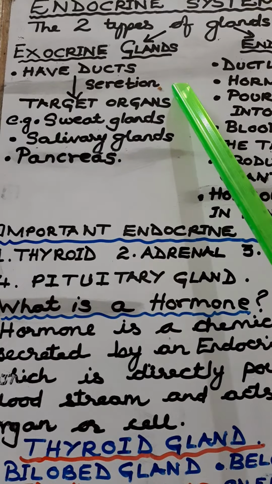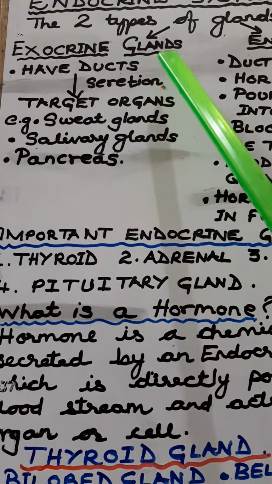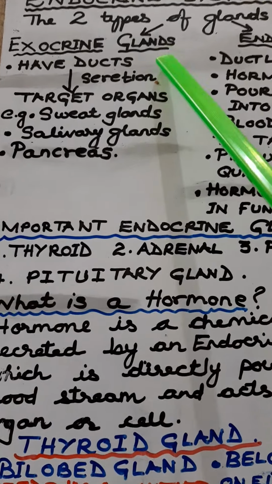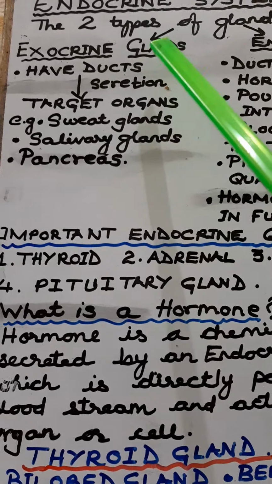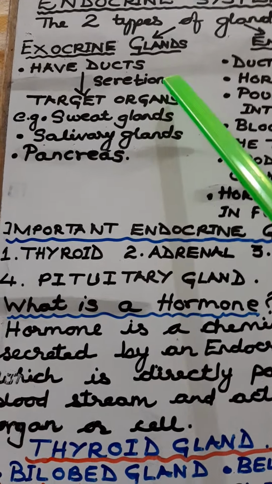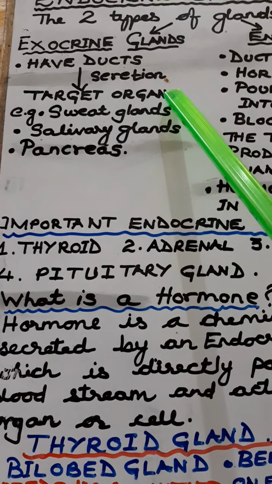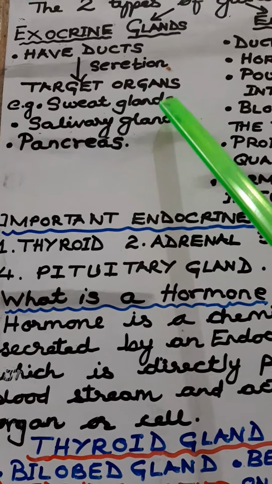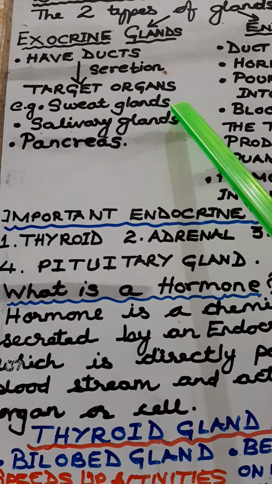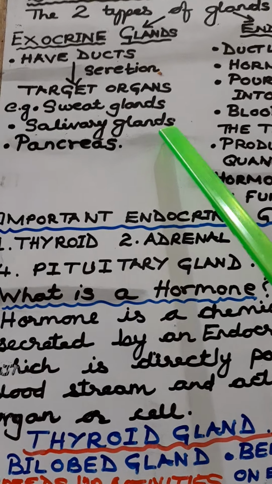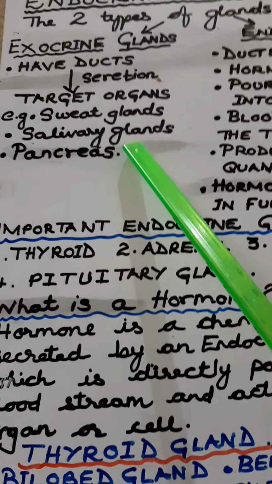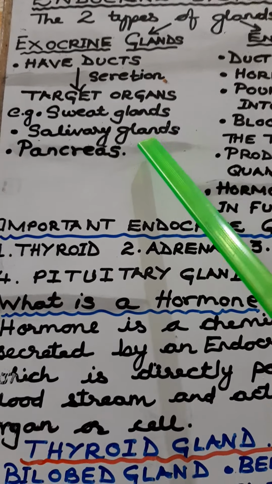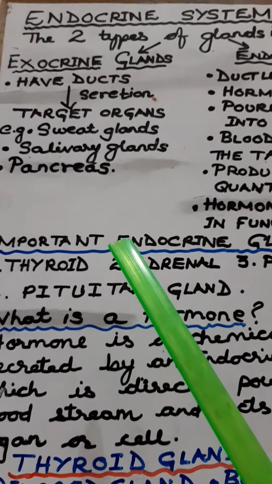The exocrine glands, they have ducts. Ducts are like tubes coming out from the glands, and whatever they secrete, the secretions, they are taken to the target organs by the ducts. For example, it is the sweat gland, salivary glands, and pancreas. There are even more here. There are just 3 to name, okay? I'm just naming 3 glands here, but there are more exocrine glands.